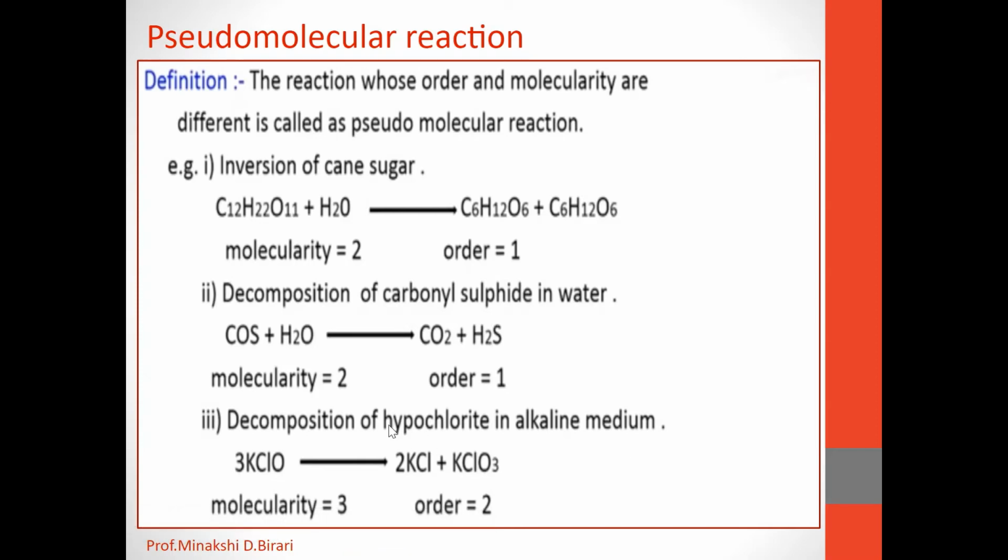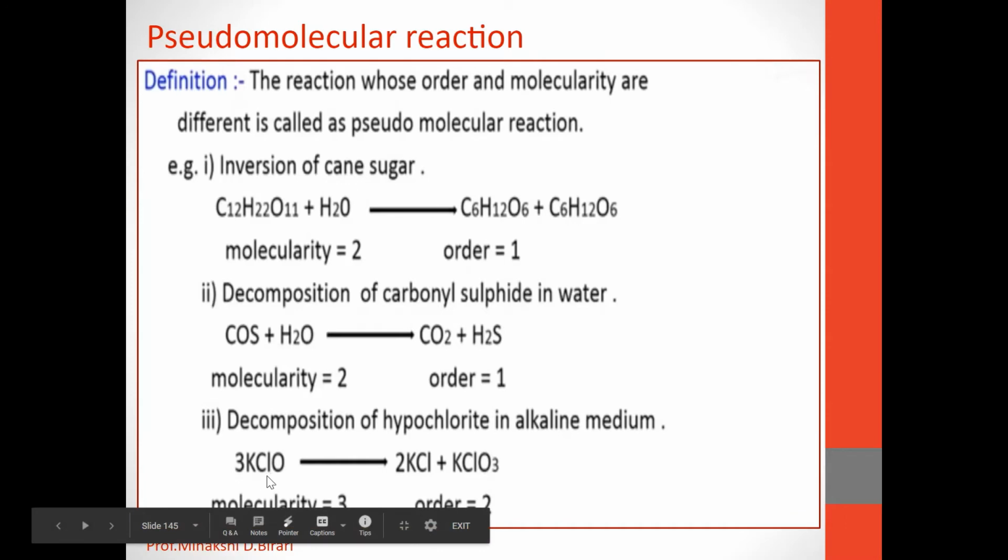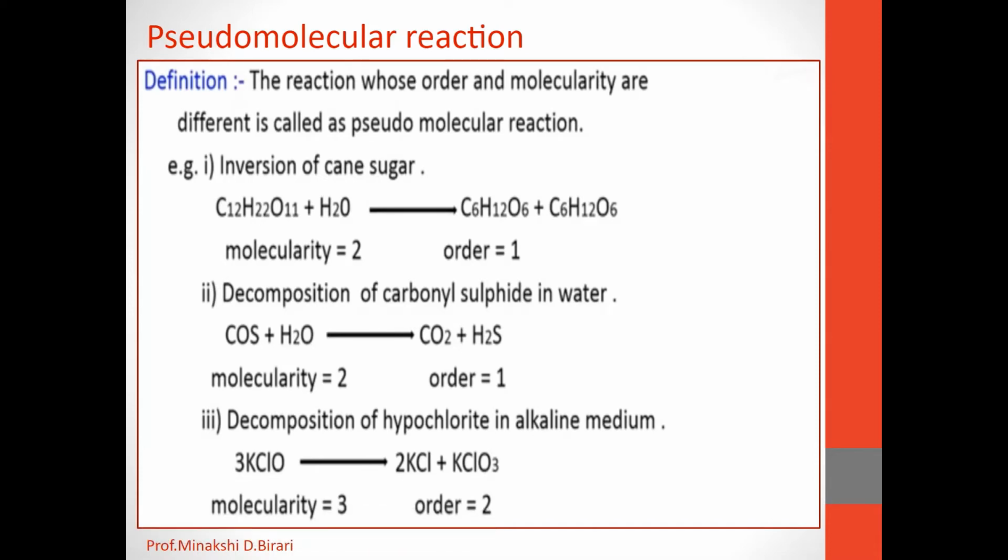Another example, decomposition of hypochlorite in alkaline medium. Here 3 KClO gives the formation of 2 KCl plus KClO3. So in this, the number of reactant molecules is equal to 3. Therefore molecularity is equal to 3 and the order of reaction is equal to 2. So these are the examples in which order and molecularity are different. Therefore these are pseudo-molecular reactions.